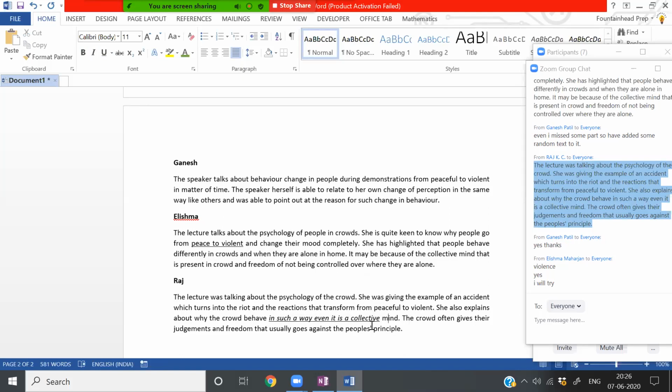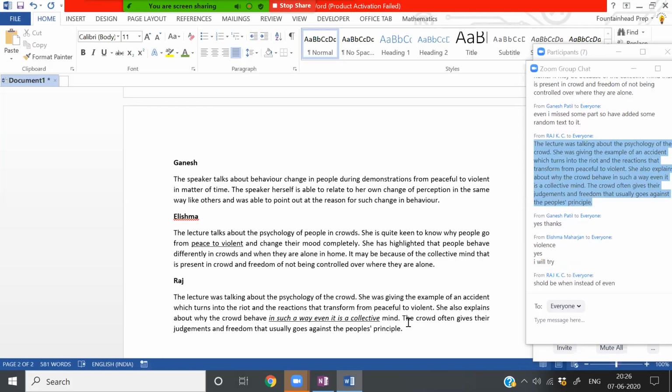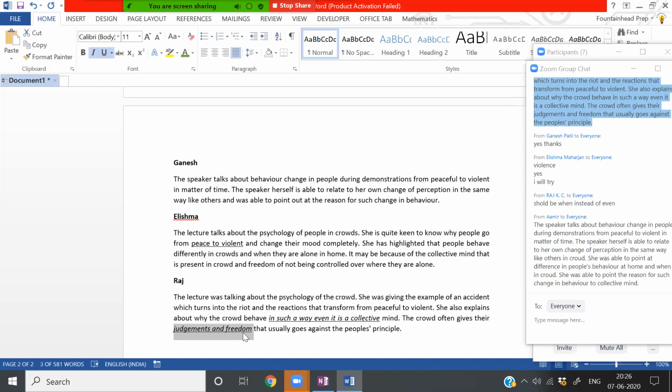The crowd often gives their judgments and freedom that usually goes against people's principles. Judgments and freedom. Fair enough. So this is a good sentence, but I'm not very sure if you really meant to say judgments and freedom. Gives their judgments and freedom. So judgments make sense, but freedom I'm not very sure.